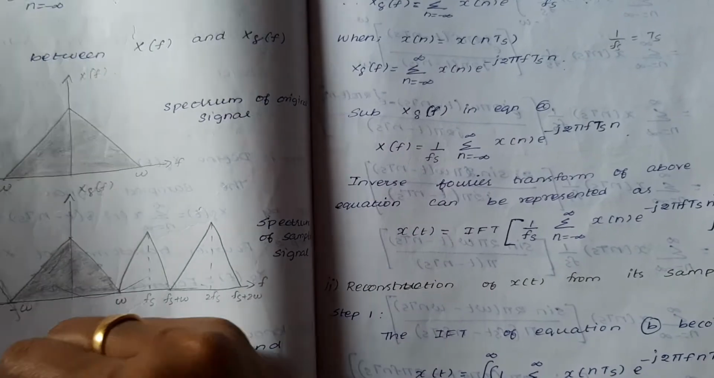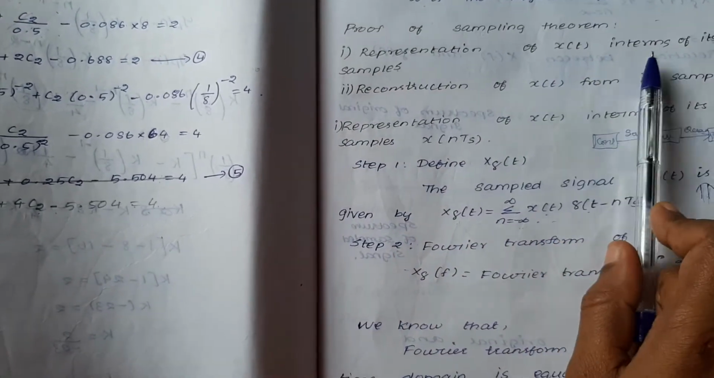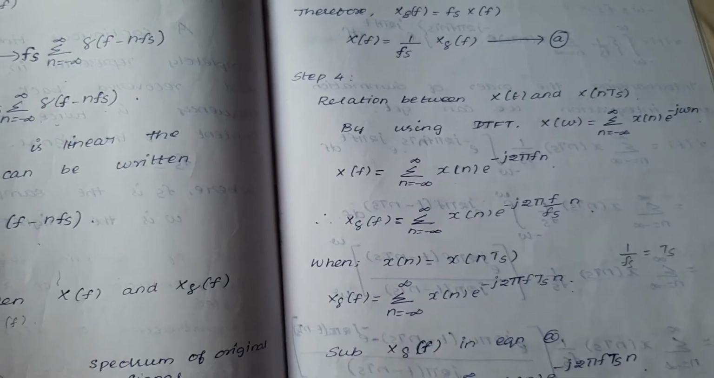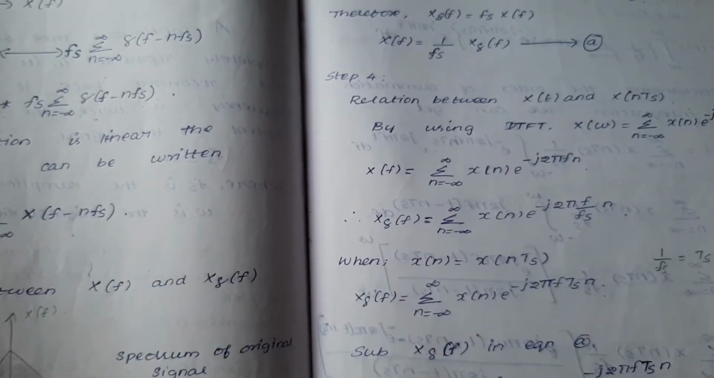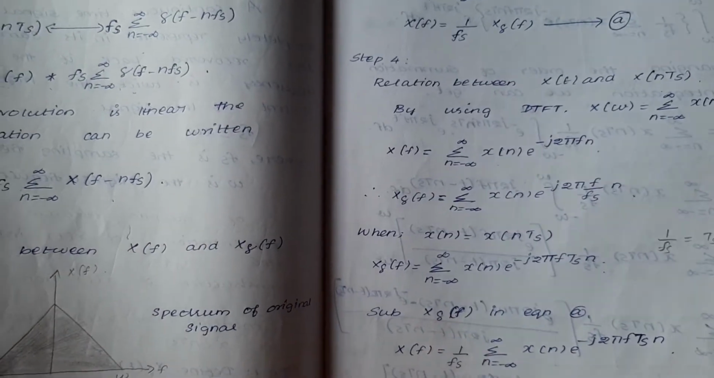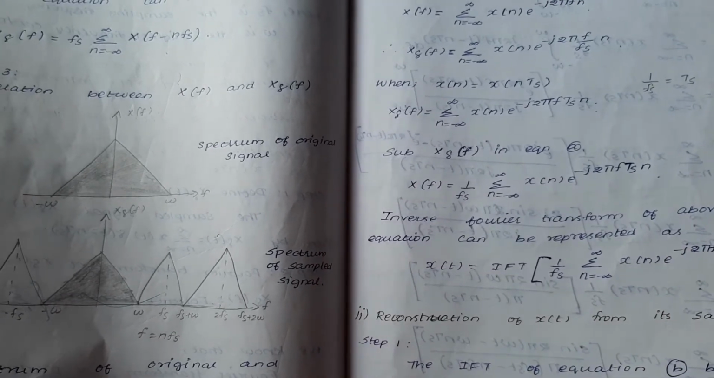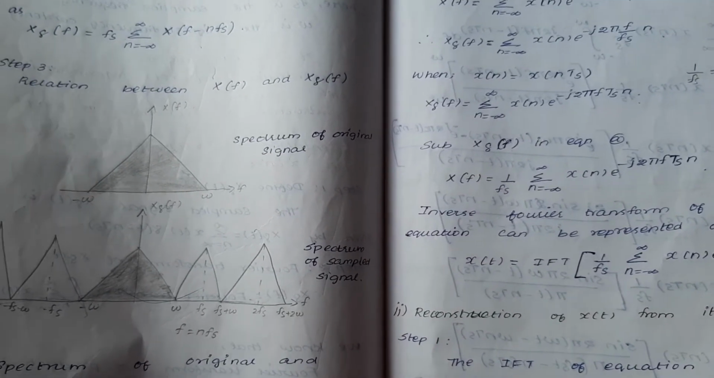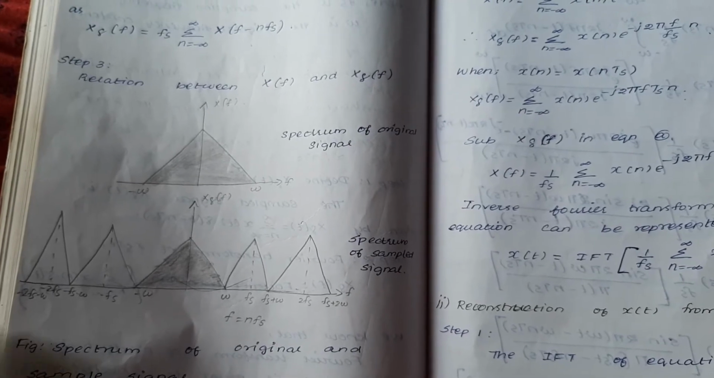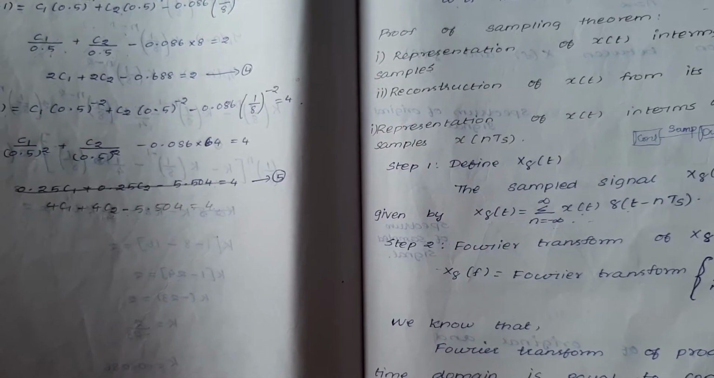So what is our first step? Representation of x(t) in terms of the samples. So we have to represent x(t) in terms of the sample values. For that, first we take the x(t) value. What is our first step? First we are defining one sampled signal. Defining the sampled signal, next we are taking the Fourier transform.